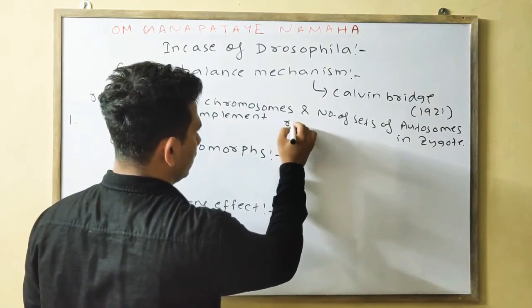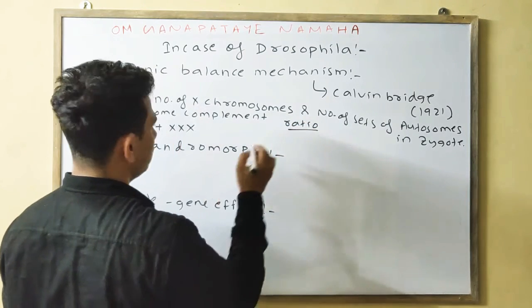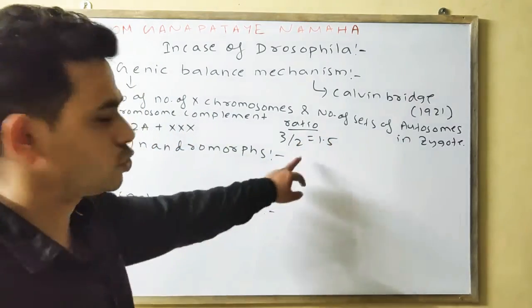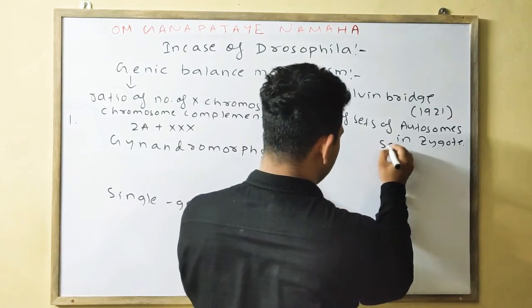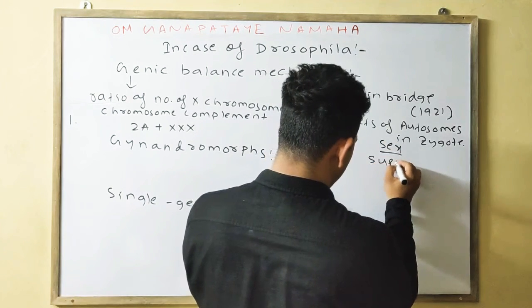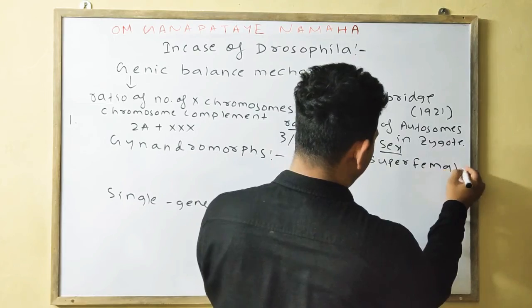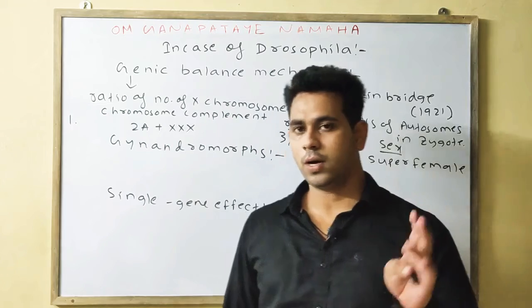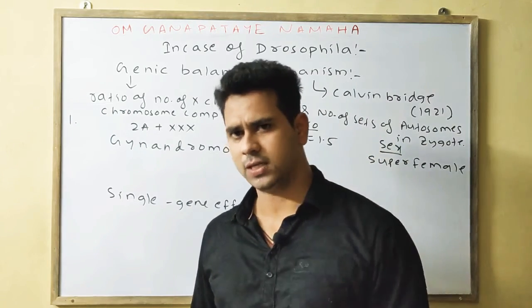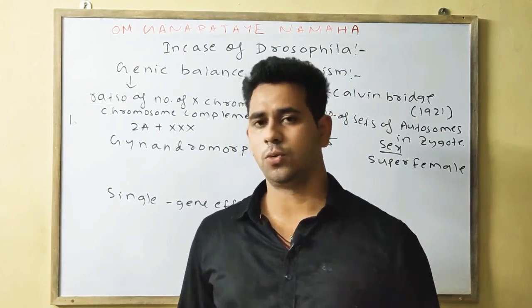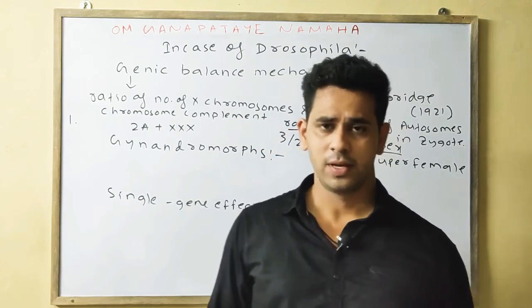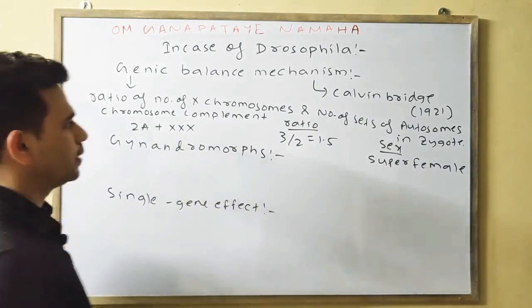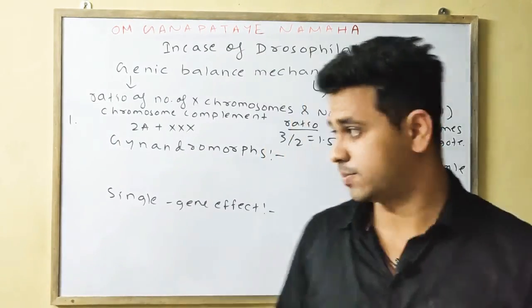Then will come your ratio, which will be 3/2 equal to 1.5, which will be your super female. Okay, what is the sex? That is your super female. 1.5 means super female, 1 means normal female, then in triploid, in tetraploid, then intersex, which is 0.67, male is 0.5, then the super male is 0.33. So all these points you will write in the table in the case of the genic balance mechanism.